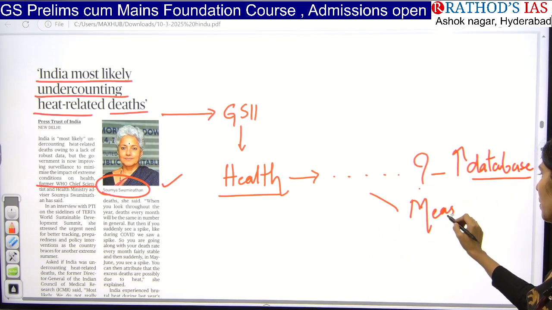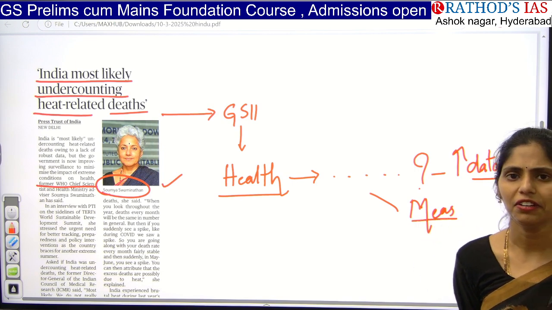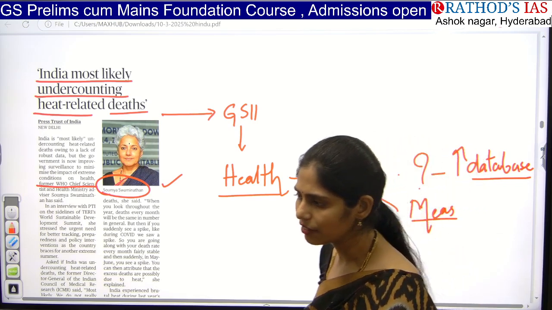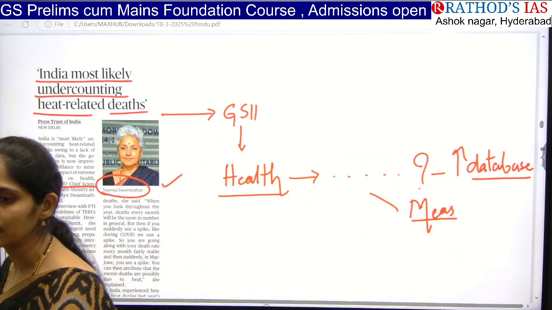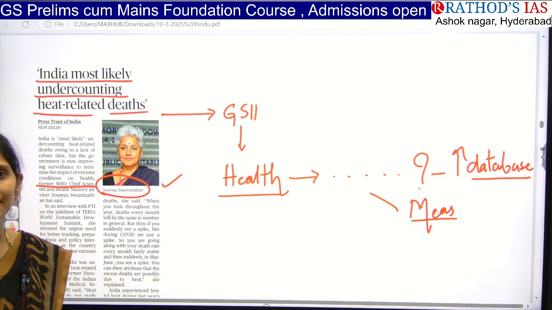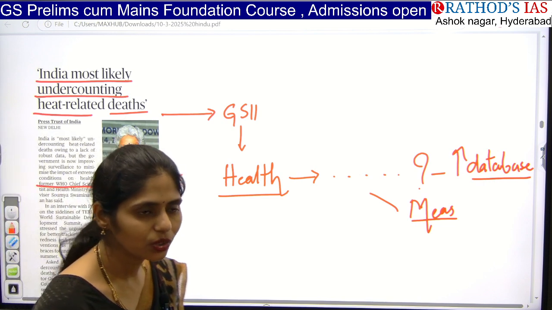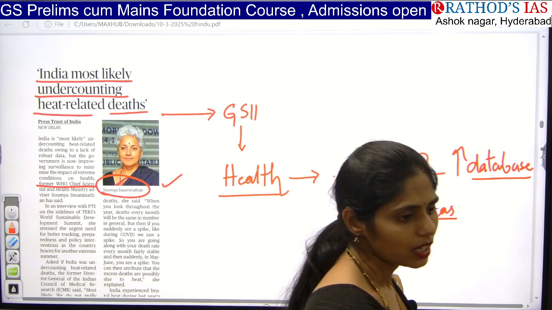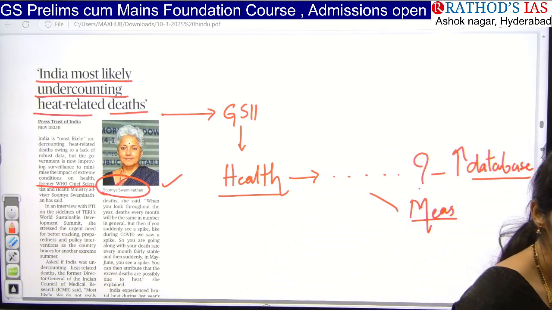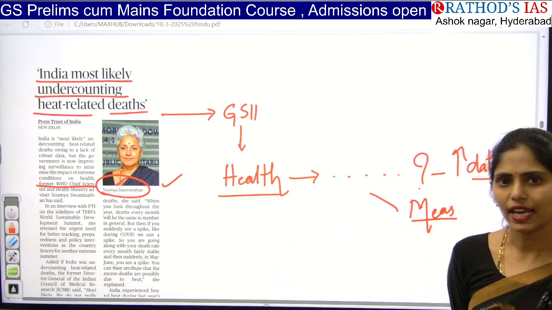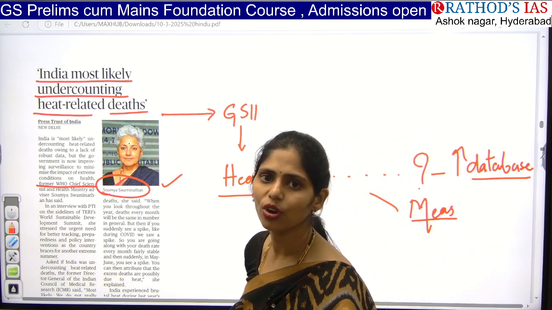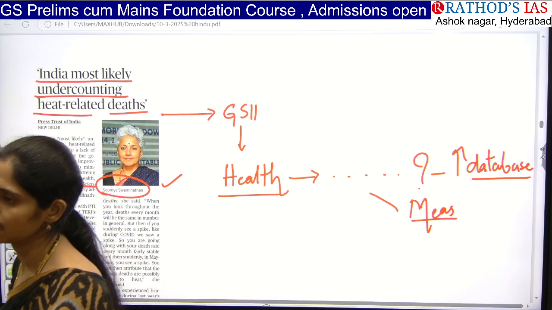Which measures can we take to decrease heat related deaths? We have to provide free drinking water at several places, and the government needs to give alerts to the people regarding how much heat there will be and at which time. Which time is safe to go outside and which time is not safe.